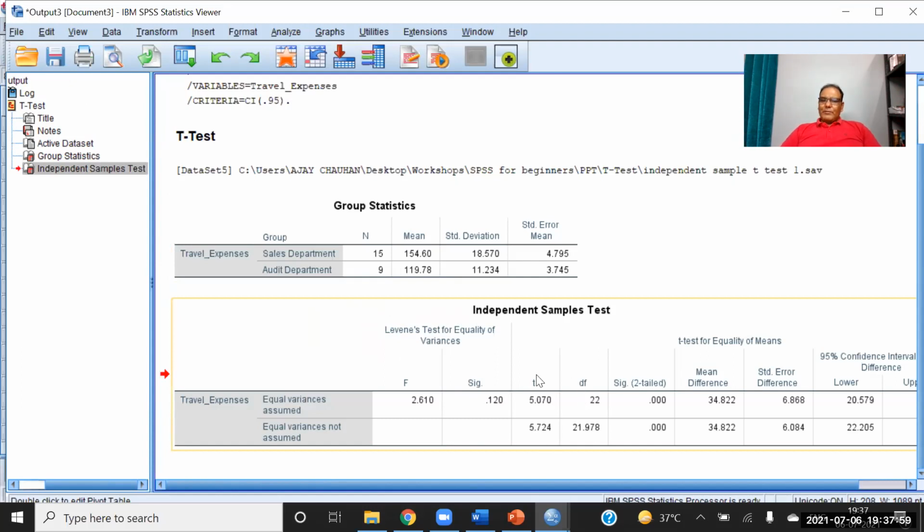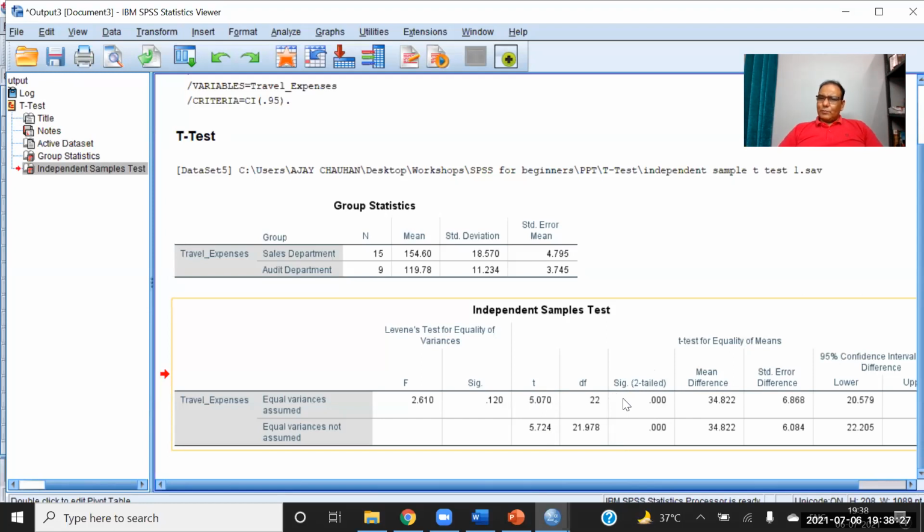So we have to check the upper value of T. If we look at the upper value of T, it is more than 1.96. So the T statistic is found to be more than 1.96 and the p value is less than 0.05. So we can conclude that the traveling expenses are different, because T is representing what? Difference.